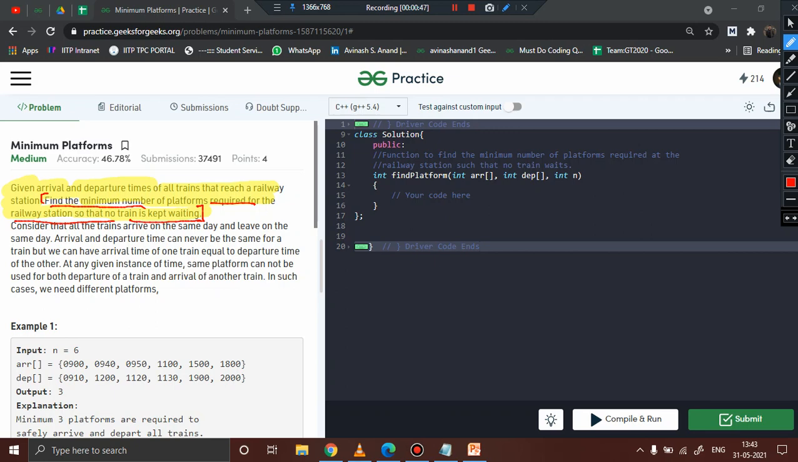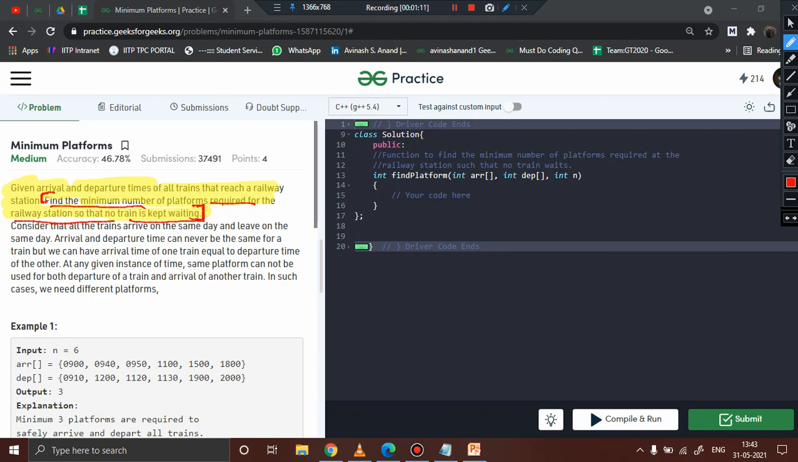What happens is, the moment a platform is empty, a train will take that place. Now if another train comes and the platform is not empty, what will it do? We will have to give another platform to it, right? And if a train is arriving and we see that the previous platform is empty, that platform can be given to the train. In this way, we have to find the minimum number of platforms that should be present in the railway station so that no train is kept waiting.